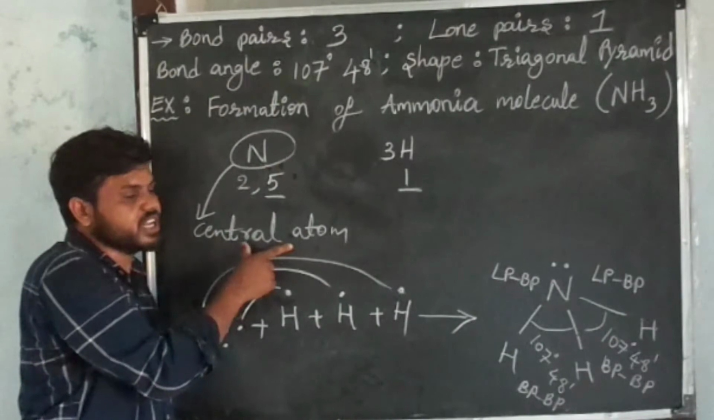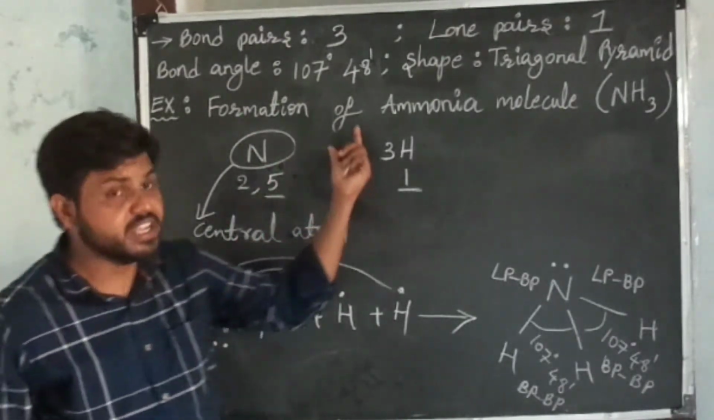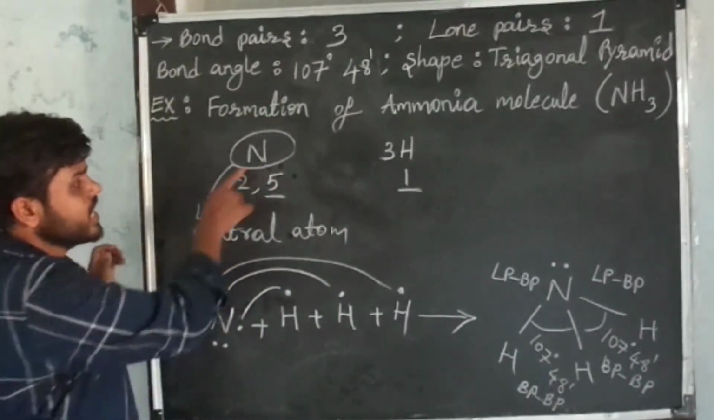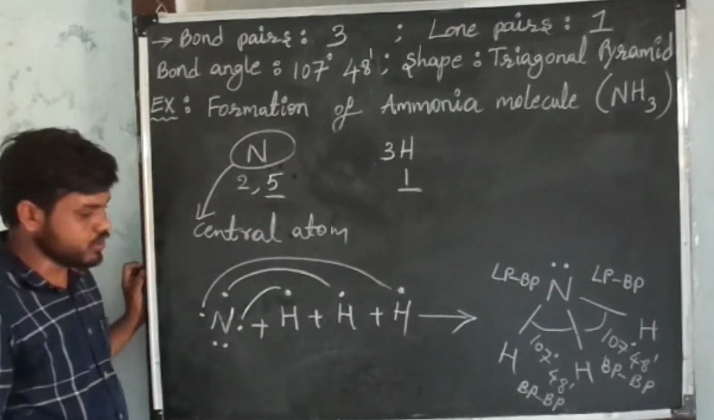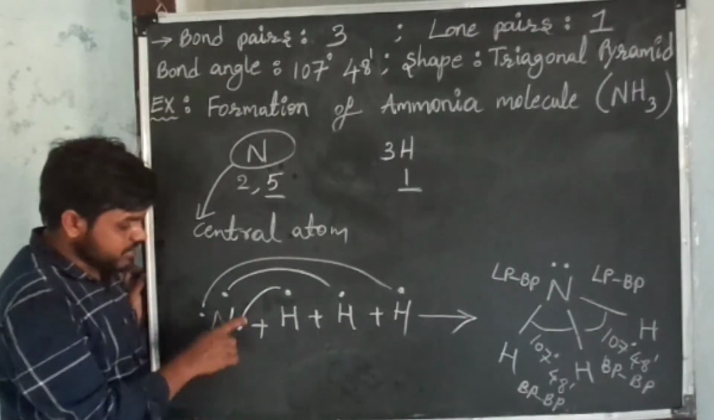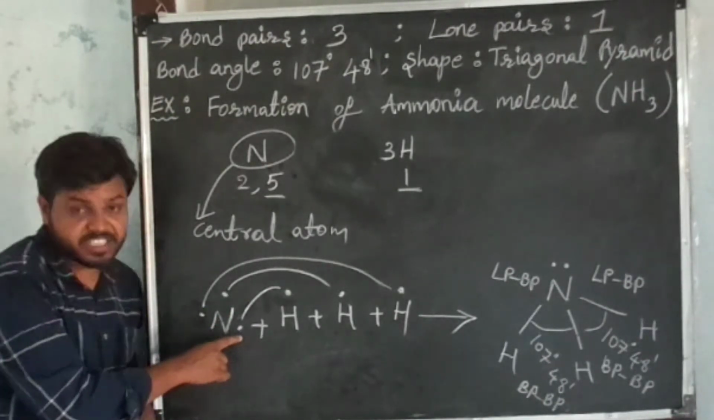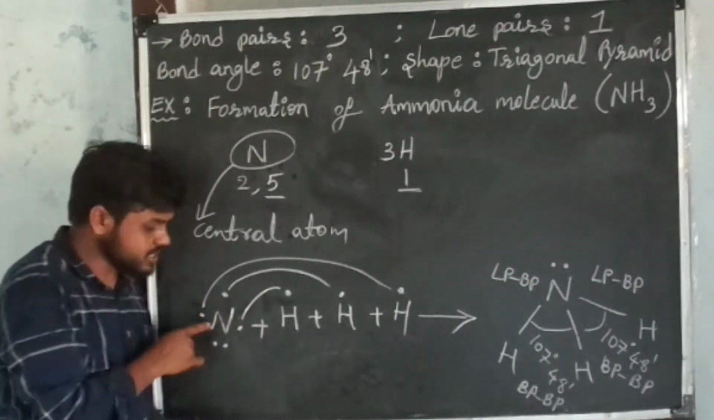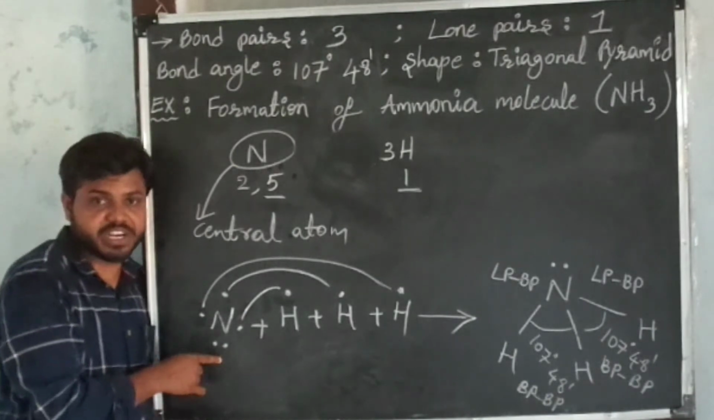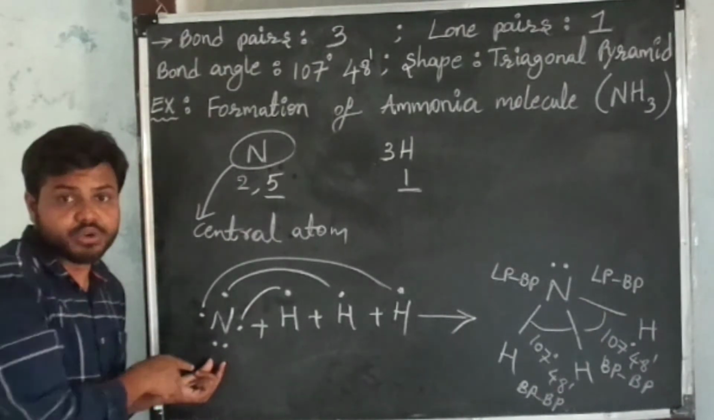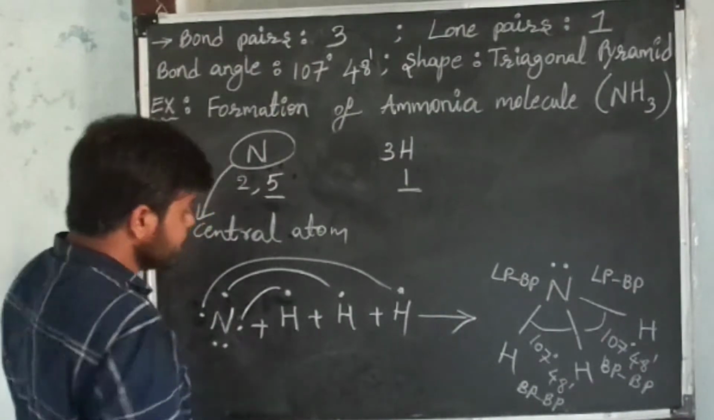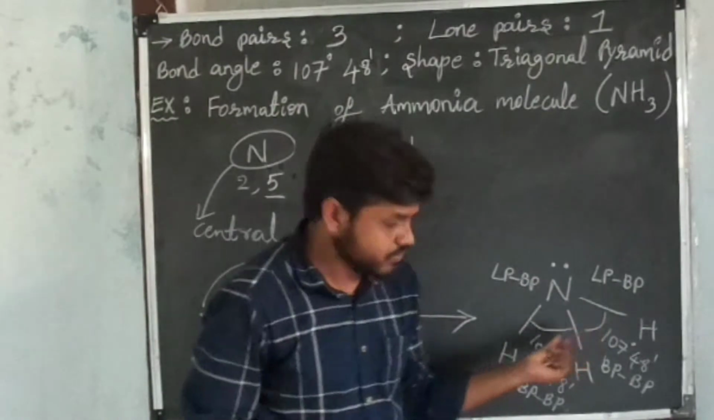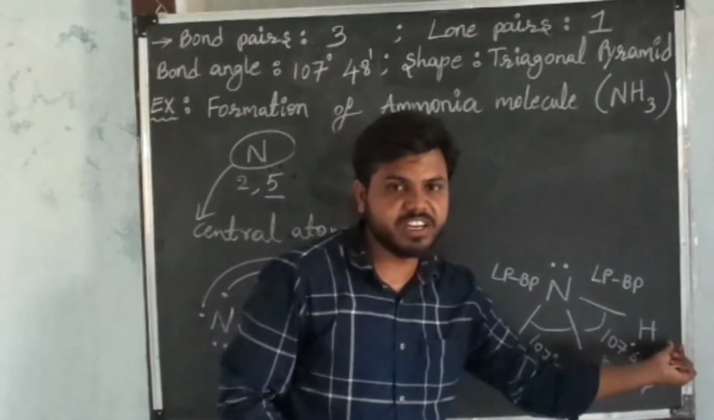Here 3 hydrogens are sharing 1 electron each with 1 atom of nitrogen. That's why nitrogen becomes the central atom of the molecule. In this central atom there are 5 valence electrons. From those 5 valence electrons, 3 are participating in the chemical reaction, so these 3 electrons are bond pair electrons, and the other 2 electrons are not participating in the chemical reaction, so these 2 electrons give a lone pair. Finally, we get nitrogen as the central atom, with one hydrogen here, one hydrogen here, and one hydrogen here.